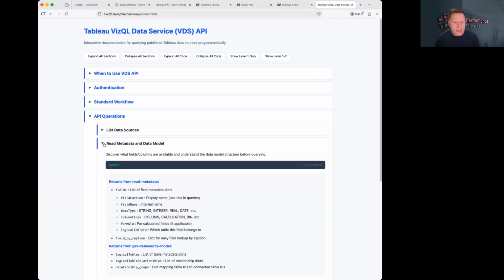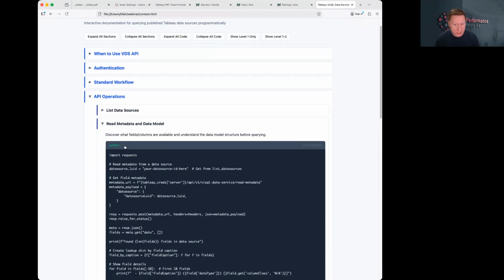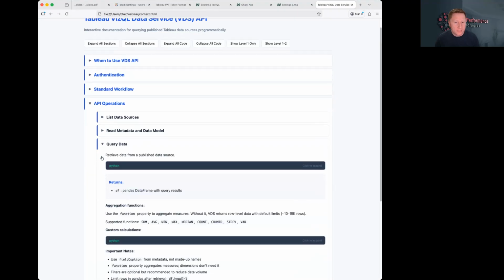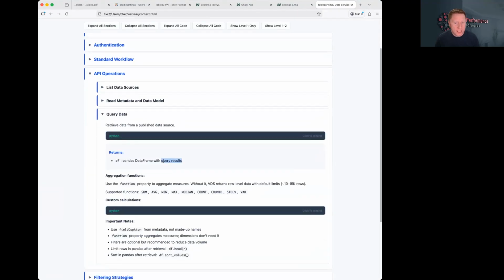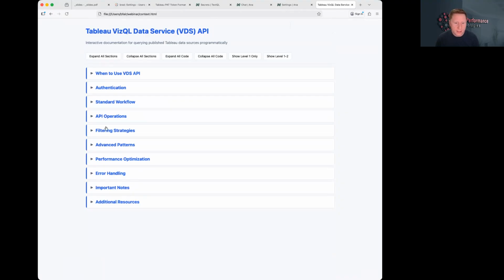For reading the metadata and the data model, we've given it some code examples on how to do that. And then for querying the data, it returns a data frame with the query results. And we've specified these different functions that can be used. So there's obviously a lot more that can be done, and you're certainly welcome to read these notes.